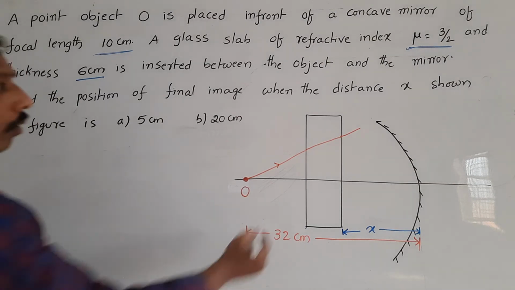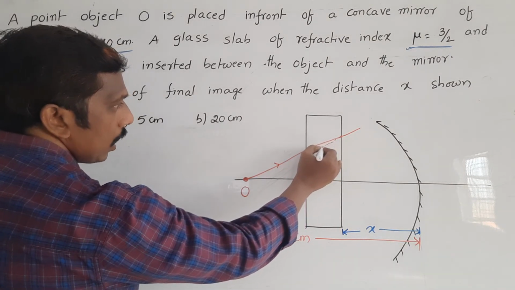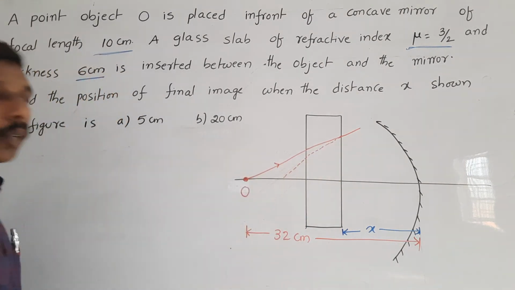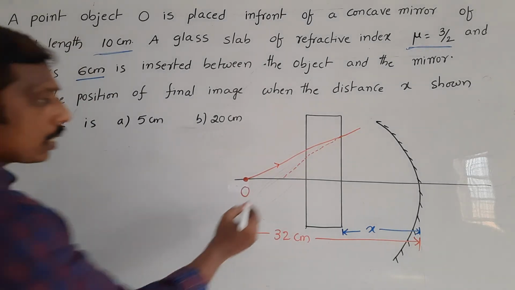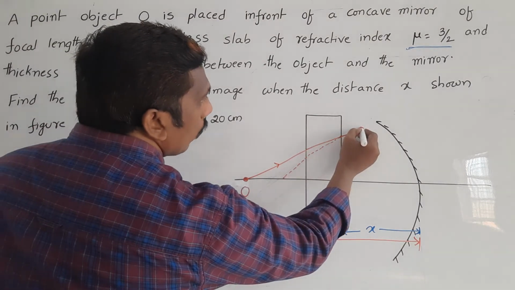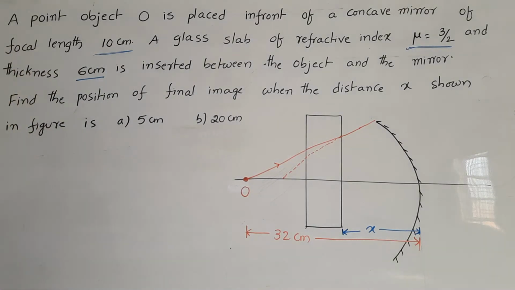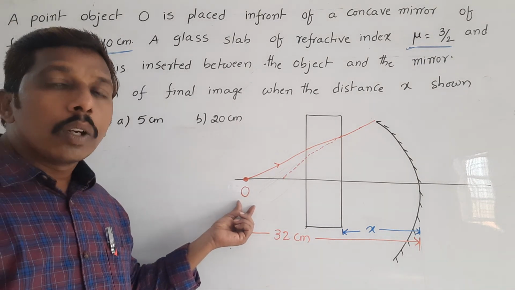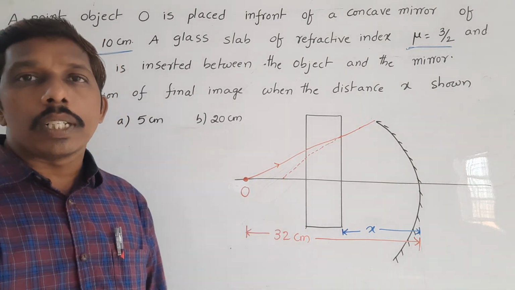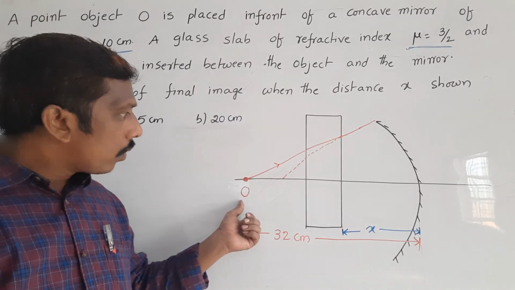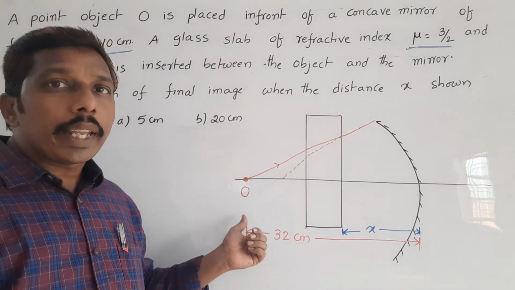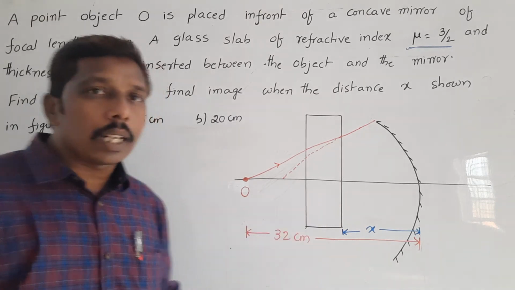So final image is found at some other point. This image acts as an object for the mirror. So this object appears closer than the actual distance. That's why first we have to calculate the shift that takes place due to this glass slab.